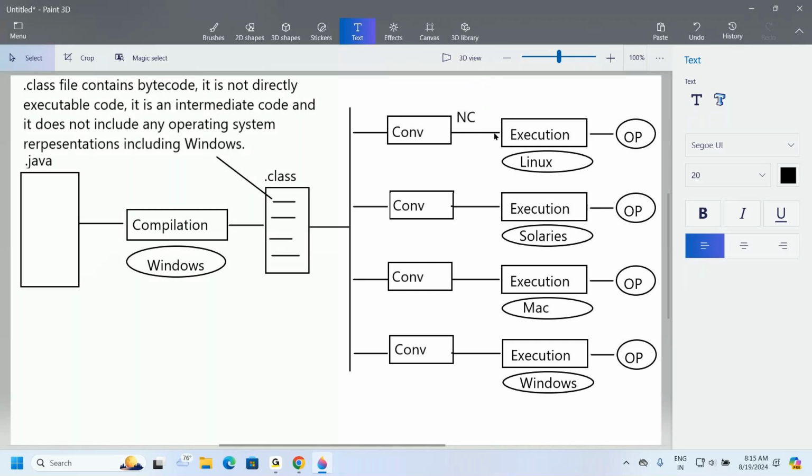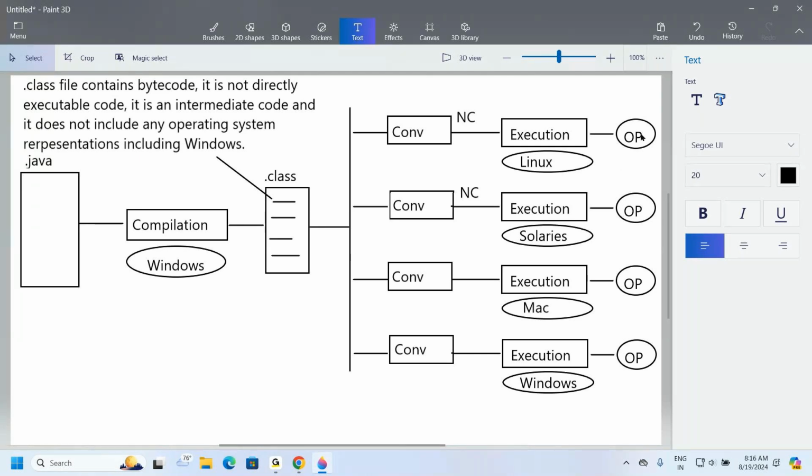When this native code is generated by this converter, we can execute that Linux code on the Linux operating system and we are able to get outputs. My equation is clear now. Similarly, what is the purpose of this converter? It will take this neutral bytecode as an input and convert it into native code, in the sense of Solaris representations. That Solaris represented code will be given to the execution process, and the execution process will execute it and generate some outputs.